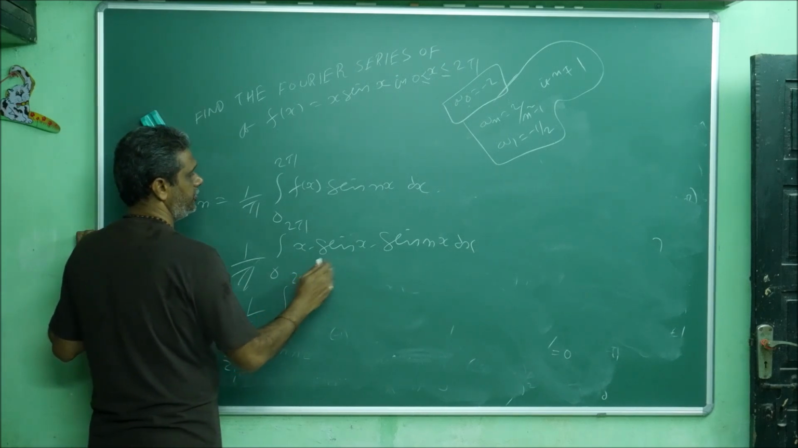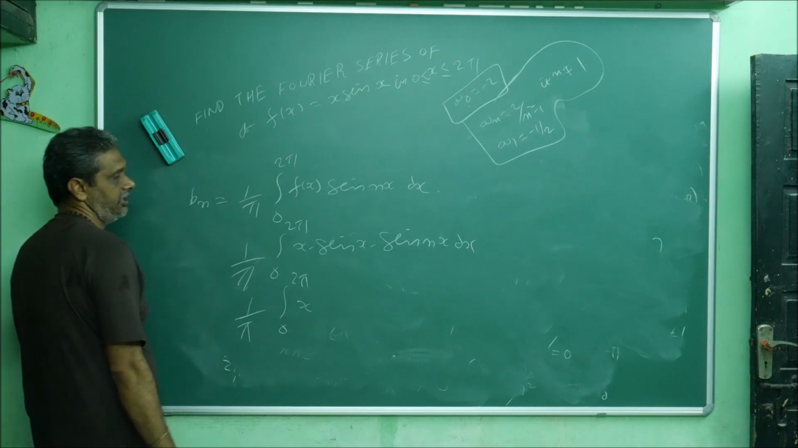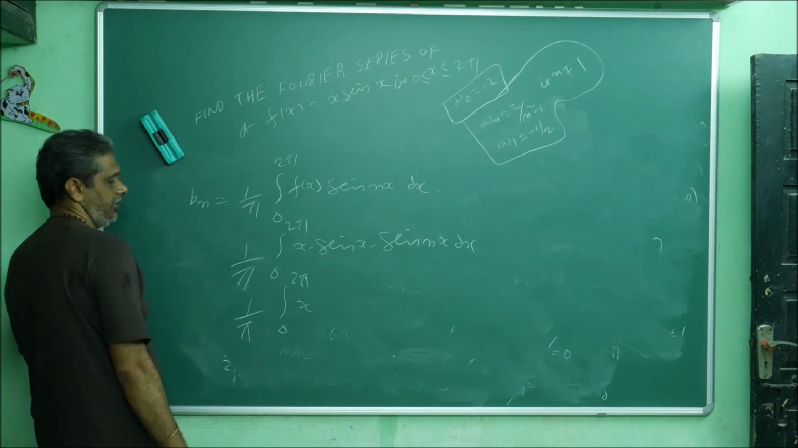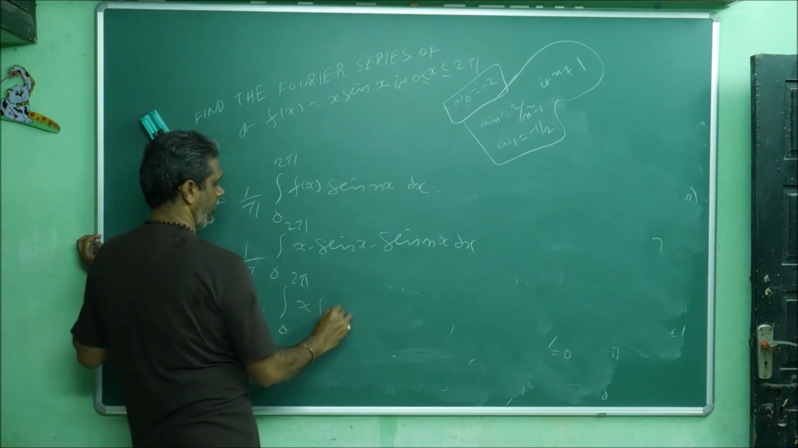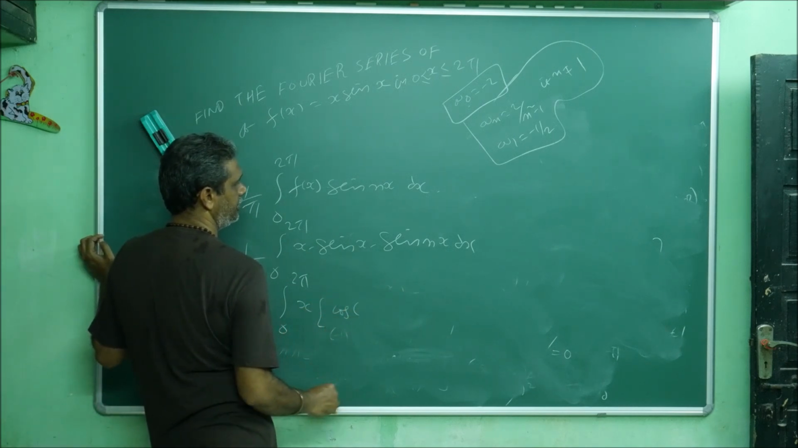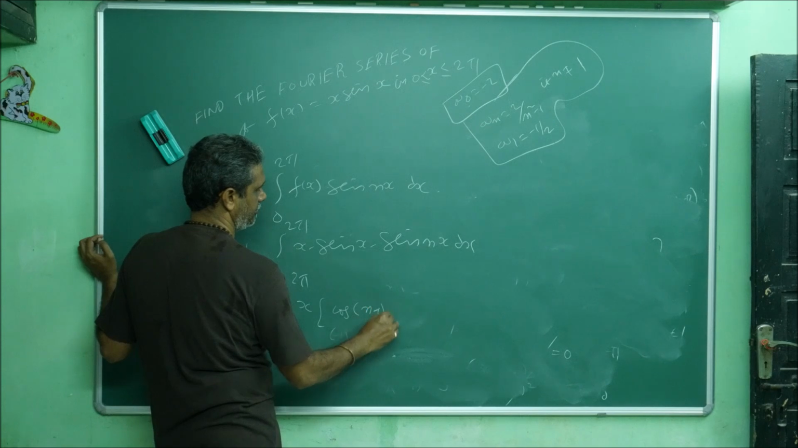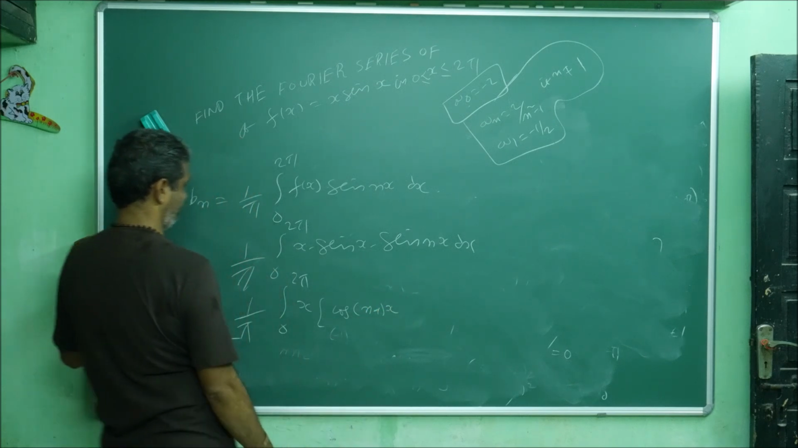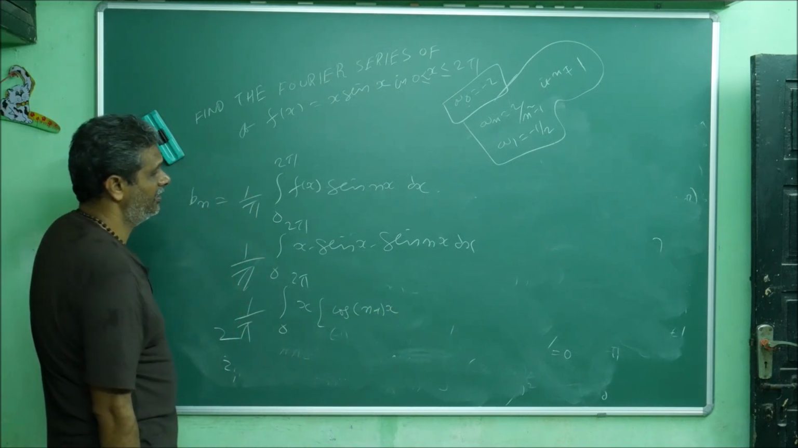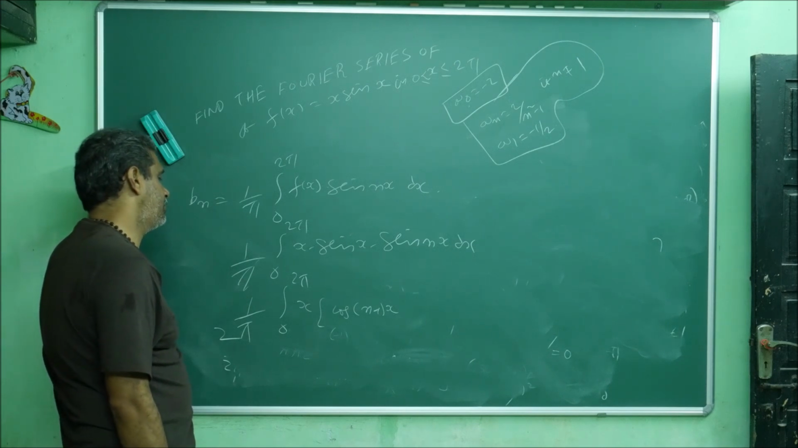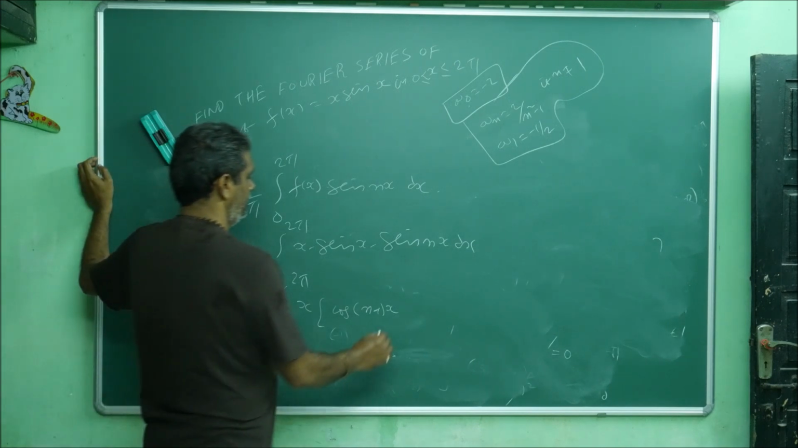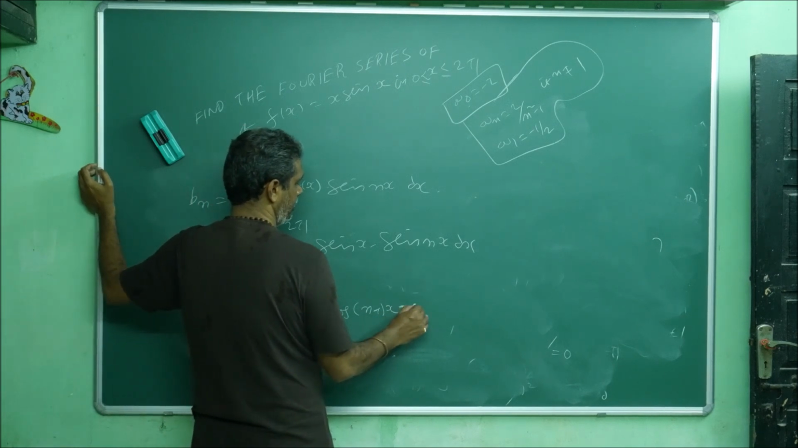1 by pi, 0 to 2 pi x. This you can write with the 2 sin a sin b formula. 2 sin a sin b formula is what? Cos of a minus b minus cos of a plus b. This 2 I will adjust. Cos of a minus b means I will write cos of n minus 1, because look here, cos of minus theta is equal to cos theta. Cos 1 minus n and cos n minus 1 are both the same. Minus cos of a plus b.